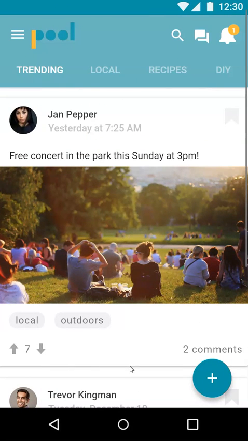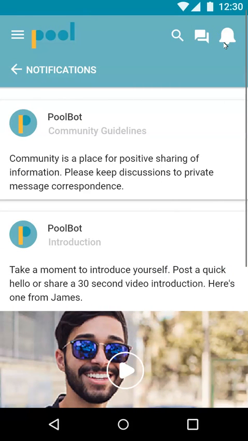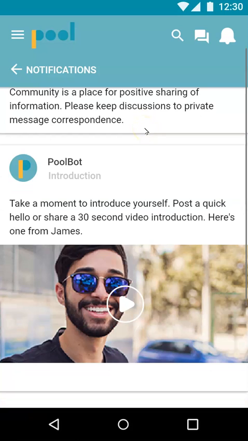Now, when a new user would enter the app for the first time, they would have a notification from the bot, which would give general guidelines for communication within the app, trying to keep it positive and relegating all other communication to personal messaging. And also to prompt people to introduce themselves, maybe make a quick video to show who they are to their neighbors. I know that I've moved into places and not seen other neighbors or met them for a good 6 months after I moved in. So I thought this would be a good way to help break the ice.